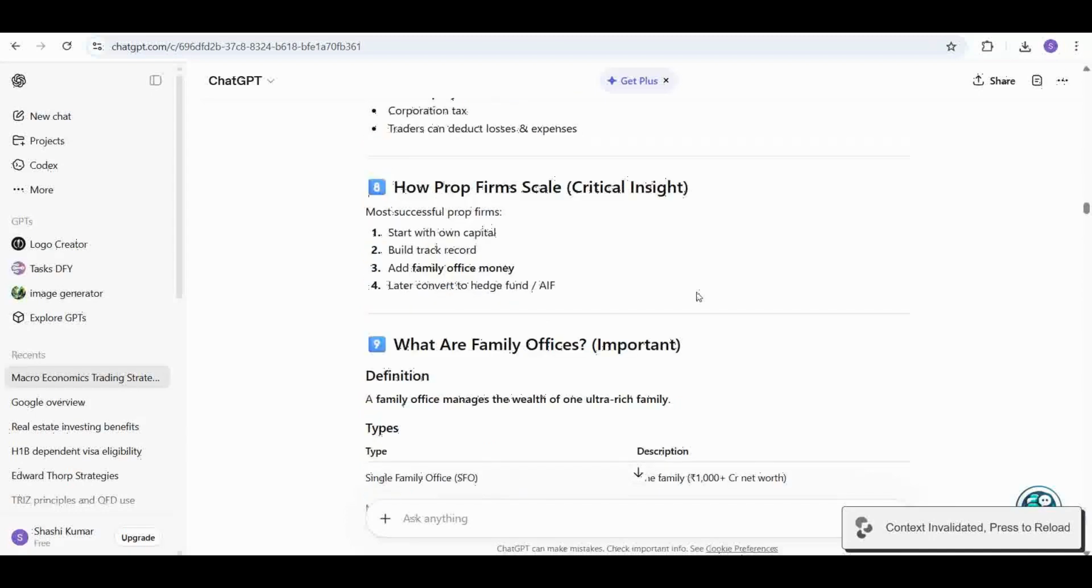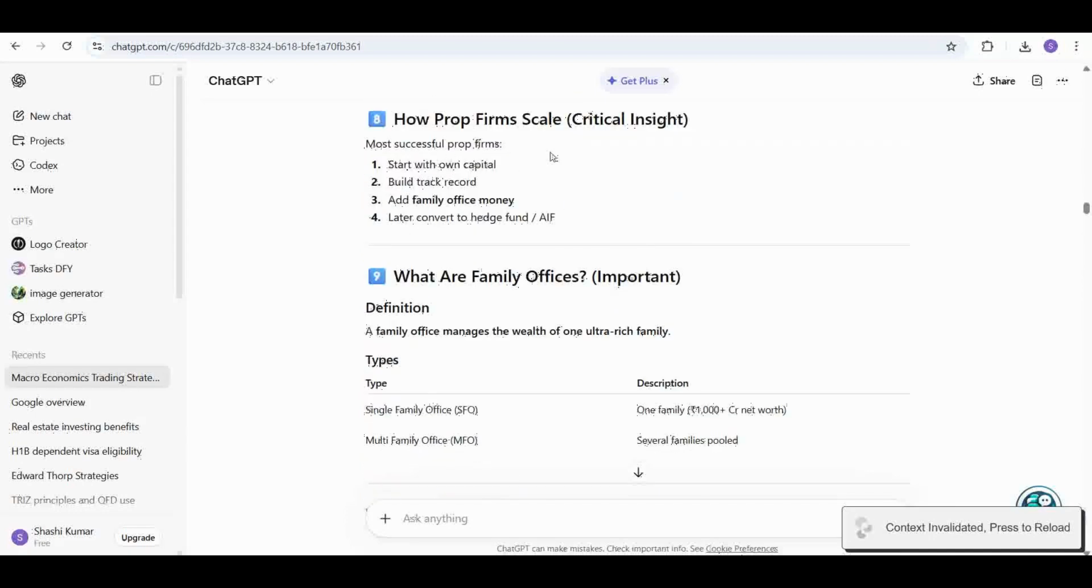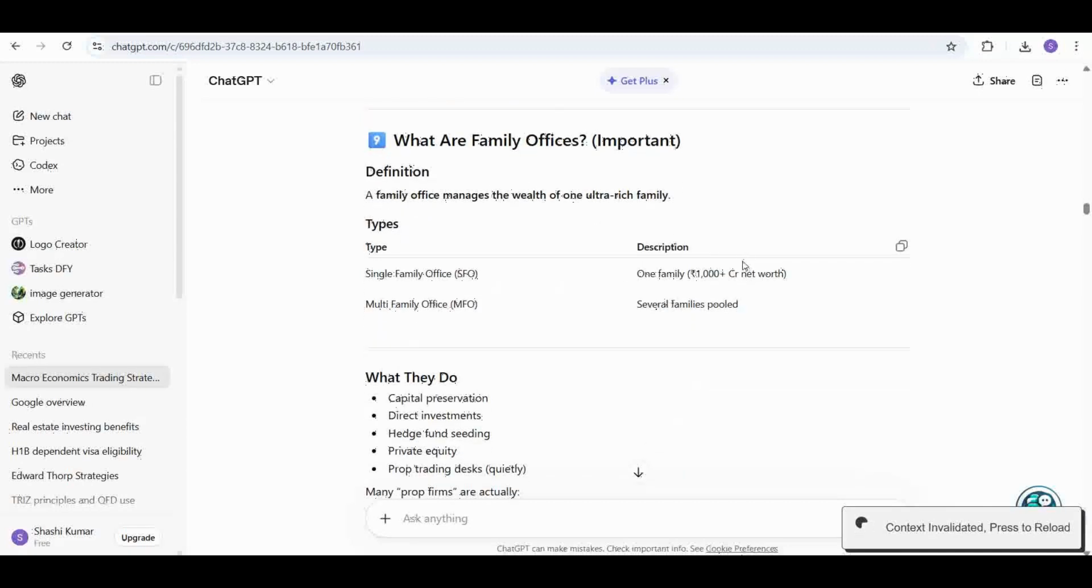How prop firms scale? Critical insight. Most prop firms start with their own capital, build a track record, and add family office money. Later, they convert to a hedge fund or an alternative investment fund. Okay. And what are family offices? A family office manages the wealth of one ultra-rich family. Single family office is called SFO, where one family, it's around 1,000 plus crore net worth. That's a single family office. Multi-family office, basically they serve several families, capital is pooled and they manage the money of several ultra-rich families.